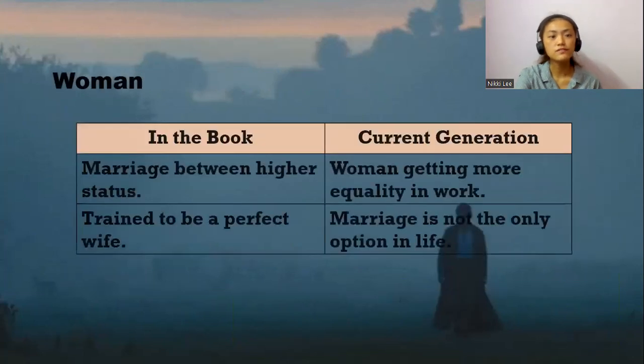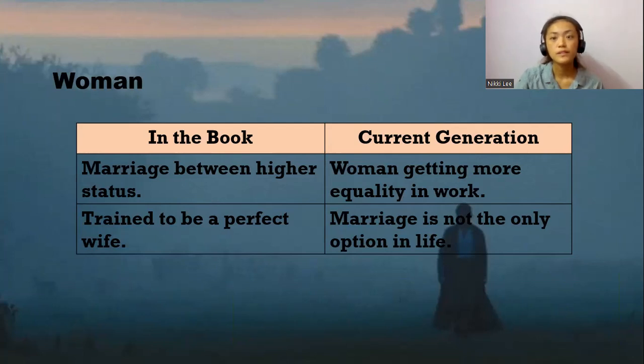As for women in the book back then, marriage was the only way for them to live their life, being of lower status, or to improve not her own life but her family's life, because marriage to a higher status man was more likely to help them improve their situation, and their family usually helped them find a richer, higher status man in the society.